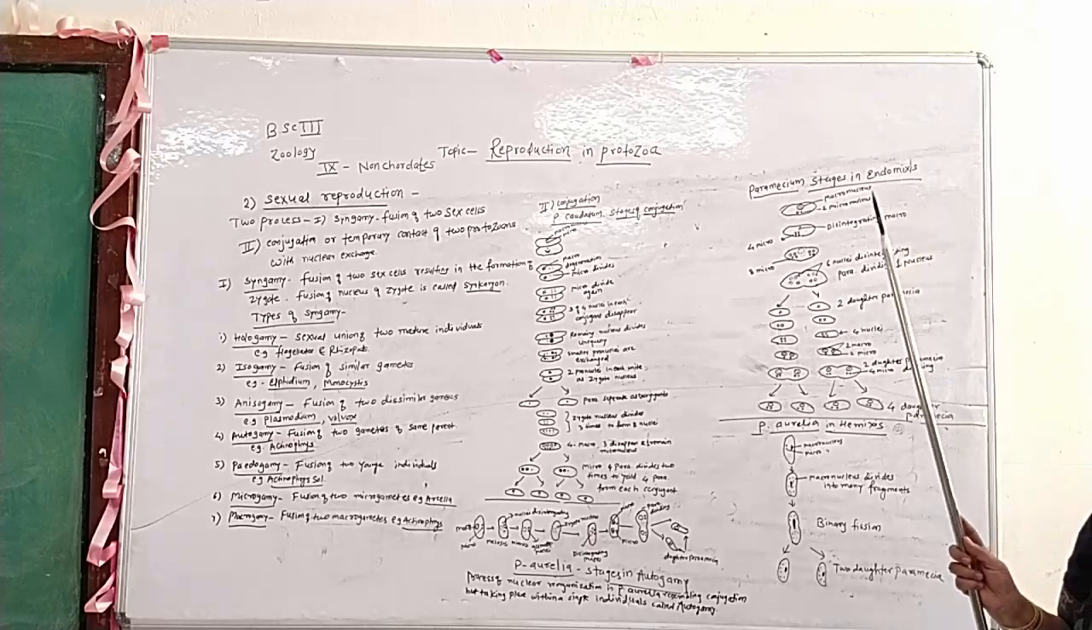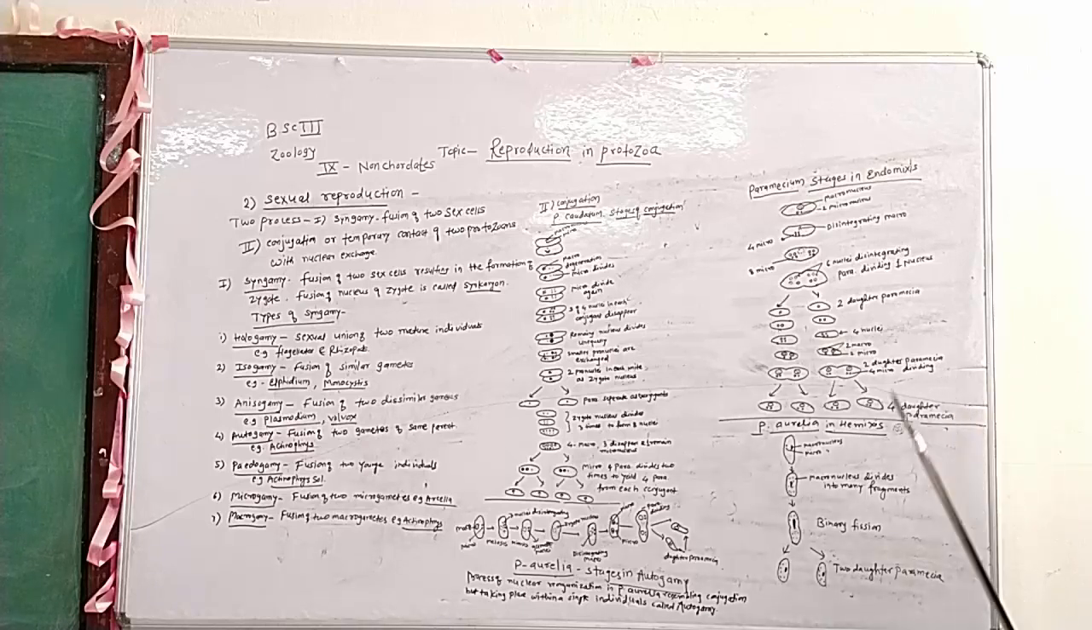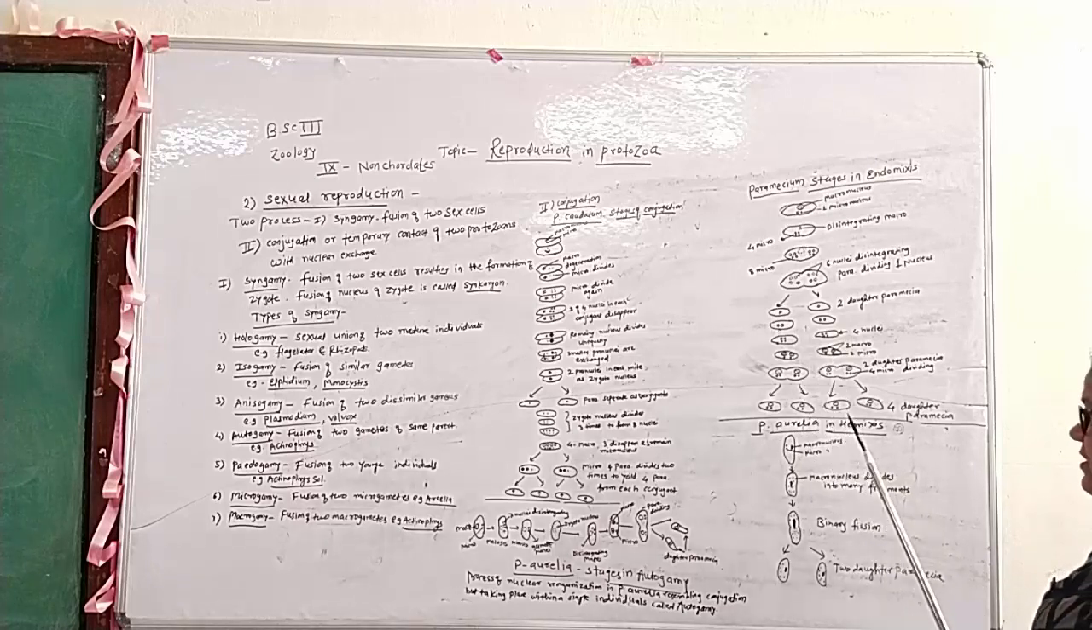Generally, in endomixis, the rearrangement is between the cytoplasm and nuclear apparatus. The nuclear exchange takes place within the Paramecium. And the last is Paramecium aurelia in hemimixis.